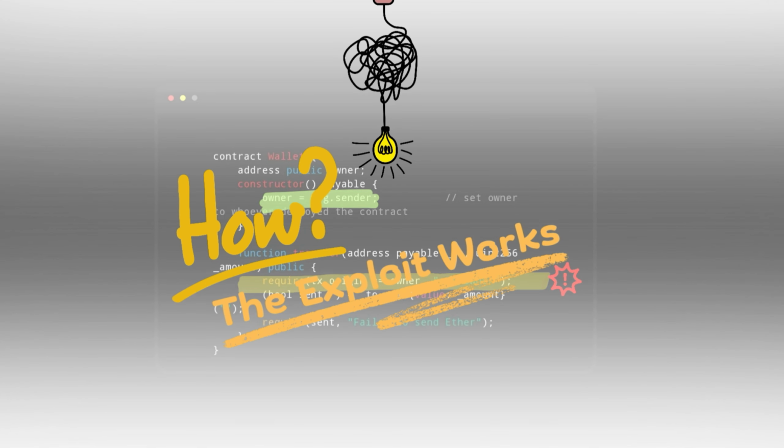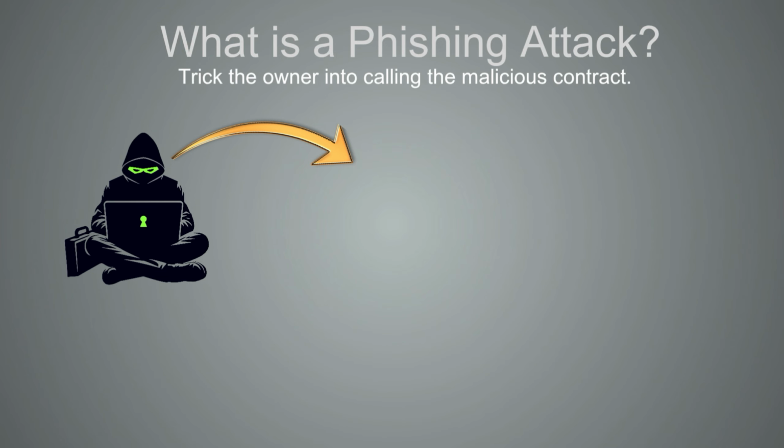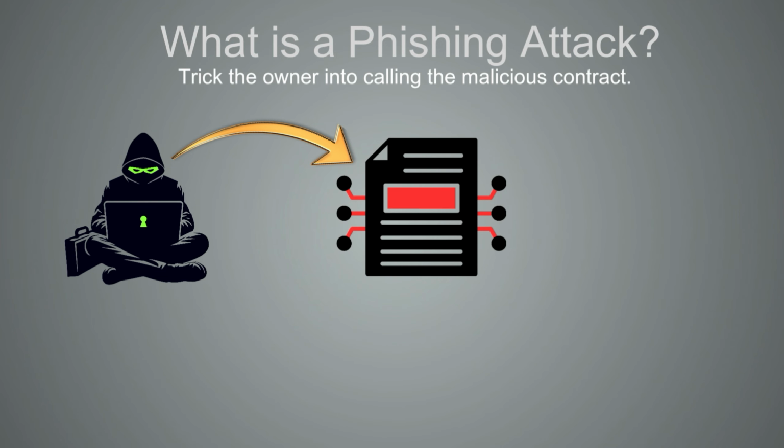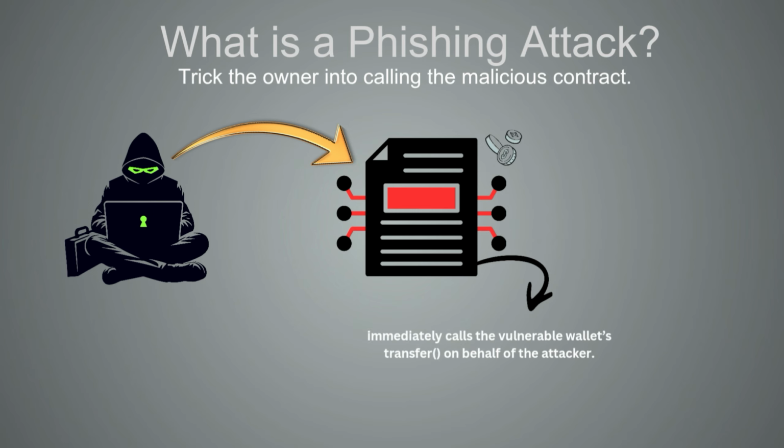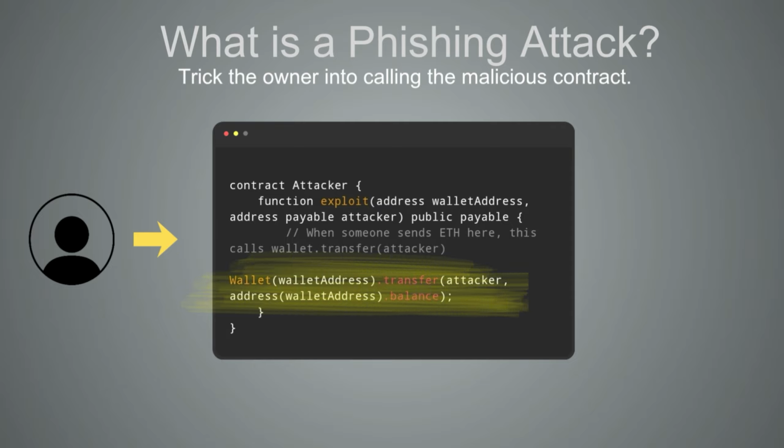But how does the exploit work? The attack works like a phishing chain. Here are the steps an attacker would take. Deploy a malicious contract. The attacker writes a contract that, when it receives any ether, immediately calls the vulnerable wallet's transfer on behalf of the attacker. For example, this attacker contract has a function called exploit. When someone calls this function, it internally calls wallet address.transfer and requests to send the entire balance of the wallet contract to the attacker's address.